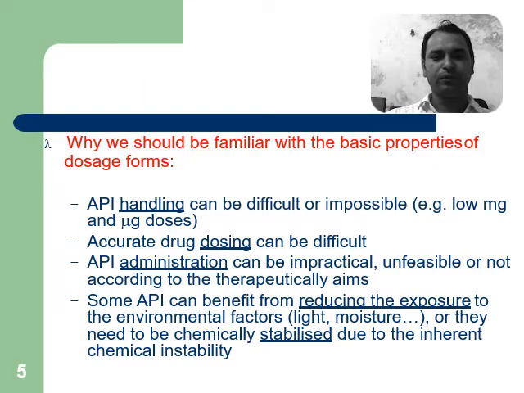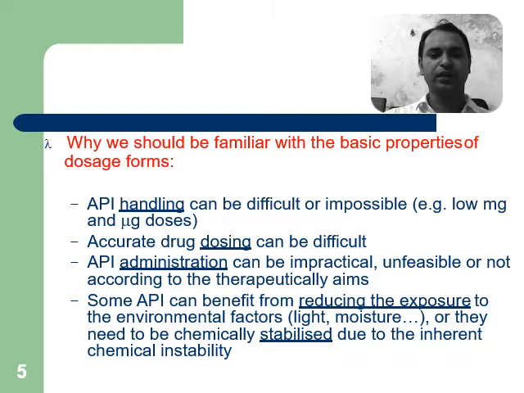Why should we be familiar with the basic properties of dosage form? Basic properties of dosage form are basically helpful in the formulation aspects of formulating a particular dosage form. Number one, API handling can be difficult or impossible. For example, low milligram and microgram doses, a low amount of drug, either in milligram or microgram. Accurate drug dosing can be difficult.